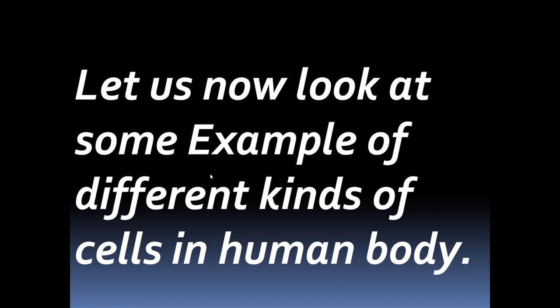Now let us look at some examples of different kinds of cells in the human body. Dear children, we have already seen that human is an example of a multicellular organism. We have billions and billions of cells in our body. Are all the cells similar in structure? No. We have different organs and organ systems. We have different types of organs, and these different types of organs are formed of different types of cells. Now let us see some examples of different kinds of cells present in the human body.